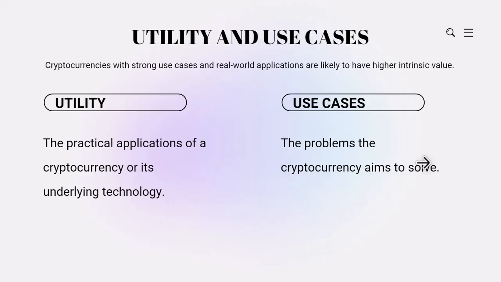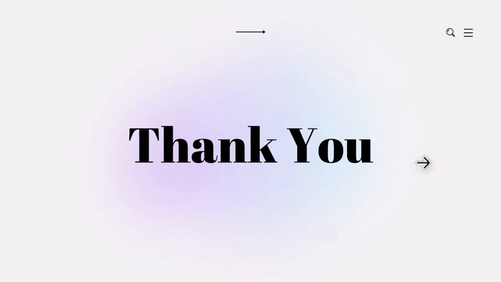Now, utility and use cases. The utility is the practical applications of a cryptocurrency or its underlying technology, while the use cases are the problems the cryptocurrency aims to solve. I told you all these coins are innovations. They are meant to solve a problem. So this is where you get to look at the use cases of a coin and know which one would be valuable later in the future.